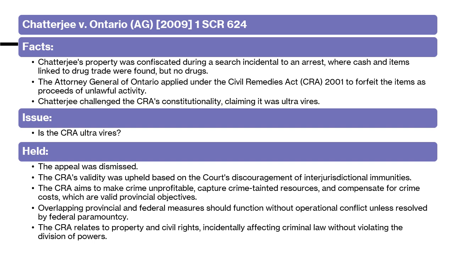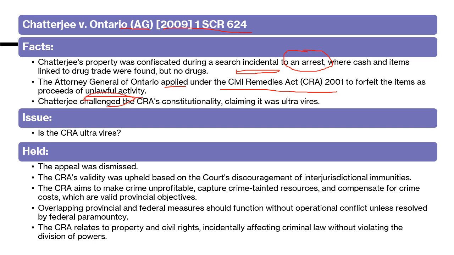Another important case, Chatterjee versus Ontario Attorney General, 2009 case. In this case, Chatterjee's property was confiscated during a search incidental to arrest. Firstly, his arrest was made. Then in furtherance of that arrest, his property was confiscated, where cash and items linked to the drug trade were found, but no drugs, only items related to the drug trade. So the Attorney General of Ontario applied under the Civil Remedies Act to forfeit the items as proceeds of unlawful activity.